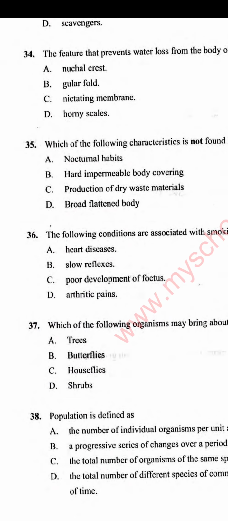Smoking can lead to so many effects. Smoking leads to heart diseases. It also leads to poor development of fetus because the fetus might lack enough oxygen, and it can cause arthritic pain. But slow reflex is usually caused by age.